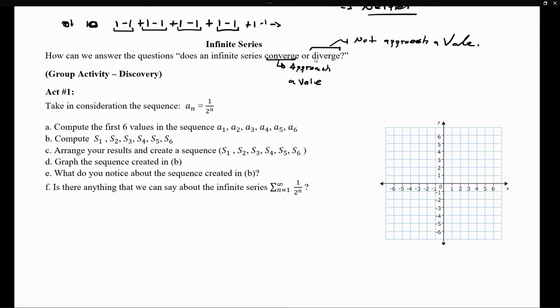And at least for our first example, let's consider this sequence now, 1 over 2 to the n. And we're going to do this in steps. The first thing that we want to do is compute the first 6 values in the sequence. So let's start by finding the first term, which is just 1 over 2, because we let n equal 1. The second term is going to be 1 over 2 to the second, which is 1 over 4. And actually, I'm going to leave them all as a second.